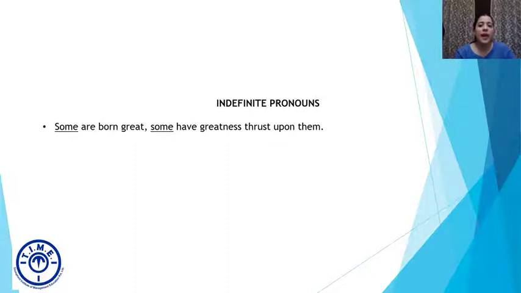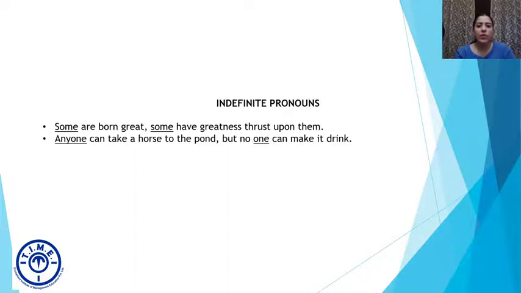Since it can be any person, you have the example of anyone as well. Anyone can take a horse to the pond, but no one can make it drink. Here, one is also an indefinite pronoun. It is used when we are trying to refer to any person. So there is no male or female, it is not defined, which is why we can use one. Keep in mind that this is not the number, this is an indefinite pronoun.